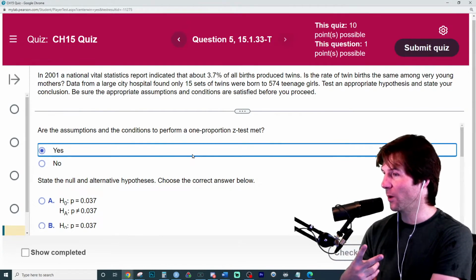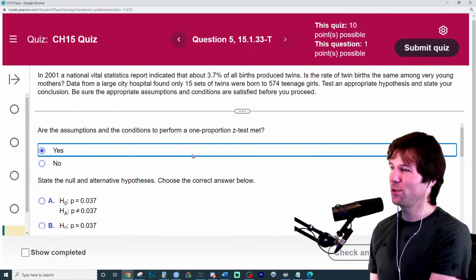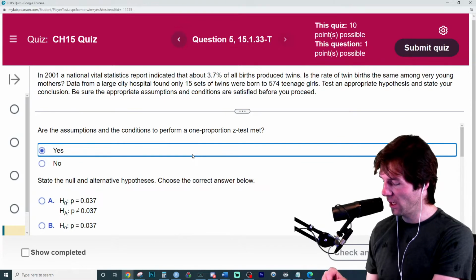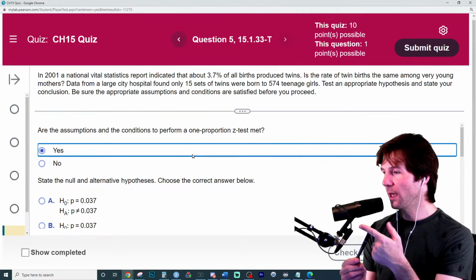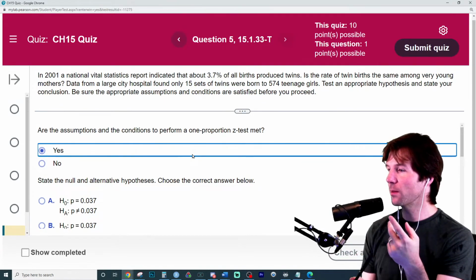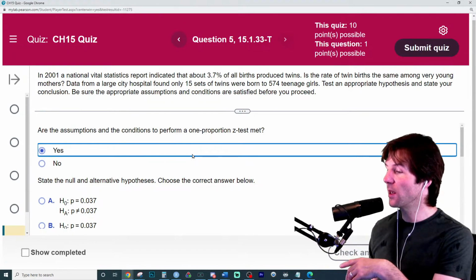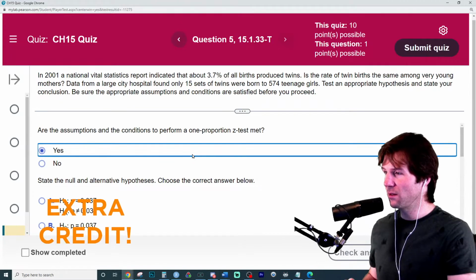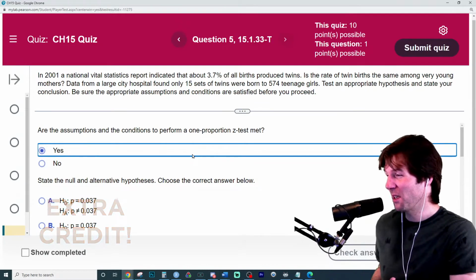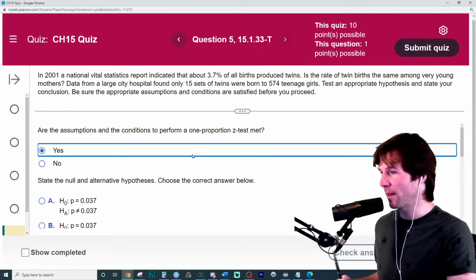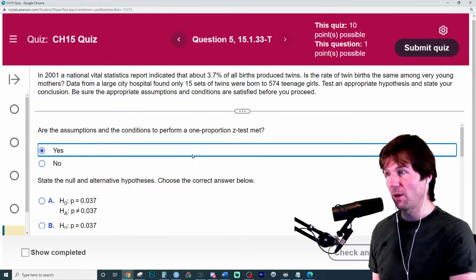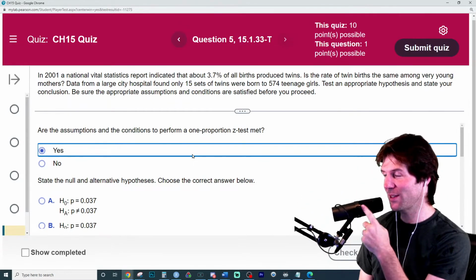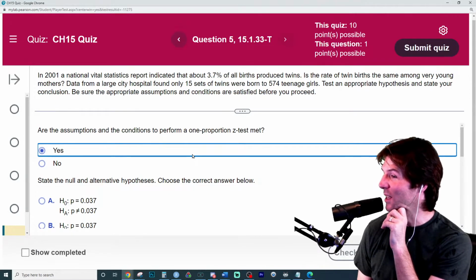Condition number 2 is what? Now, this is a weird one, which I usually don't go into much detail on. It has to deal with finite populations and the amount we take. We say random, and then the second condition is what? Sometimes they break it apart into random and independence, but Jessica's got it right there: less than 10% of the population is sampled. If you're wondering about it, it's a complicated condition that deals with finite populations and the error we incur. I've read some big articles on it.